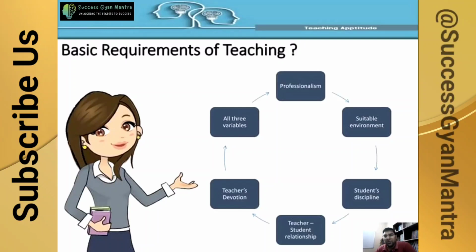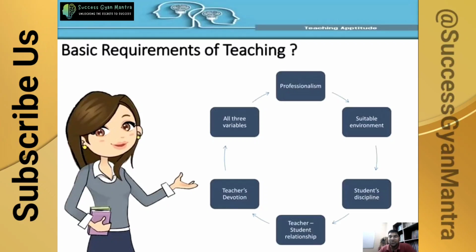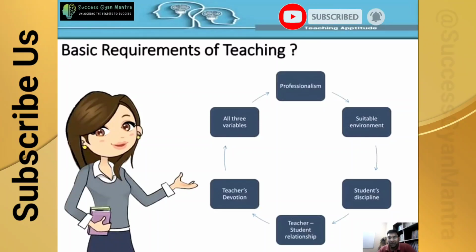The basic requirement of teaching is that professionalism should be there. The teacher should have good skills and use them to impart knowledge to the students. A suitable environment is required. Student discipline is required, and the teacher-student relationship should be good, so that the teacher can understand the problems of the students and try to solve them.